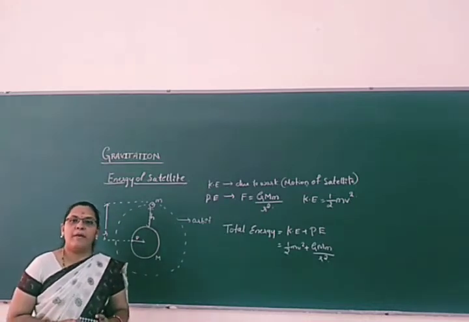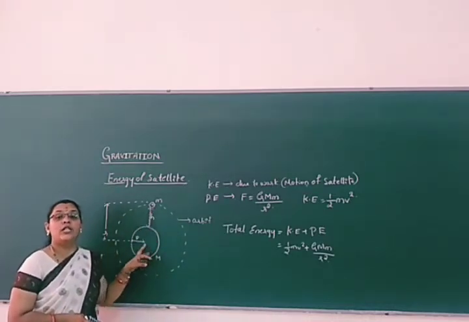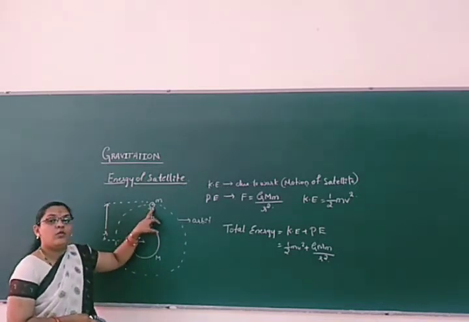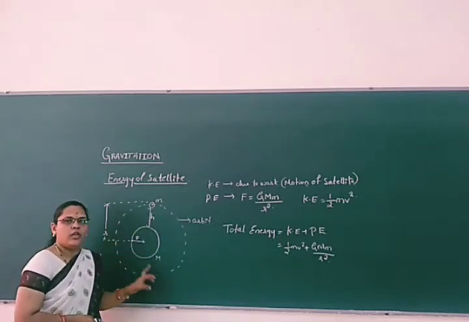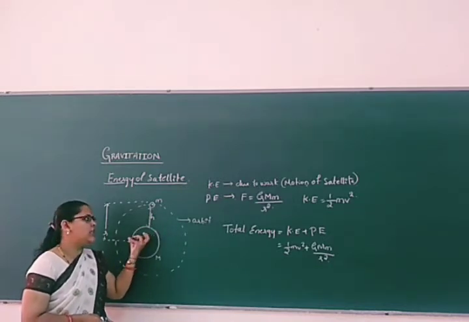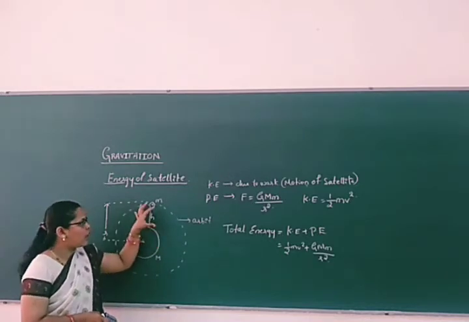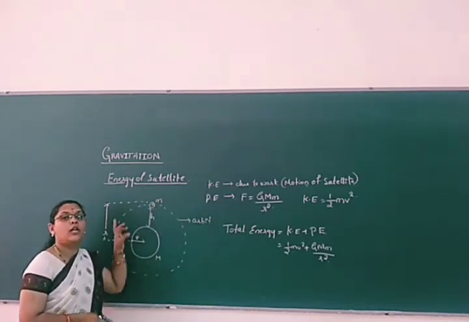So one thing you should remember here: both the kinetic energy as well as the potential energy are due to this earth only. Kinetic energy means the body which is executing the motion around the earth. Right? But it is balanced by the center of the earth. That's why it is called a centripetal force. So the required centripetal force is needed for the satellite to revolve around the earth.